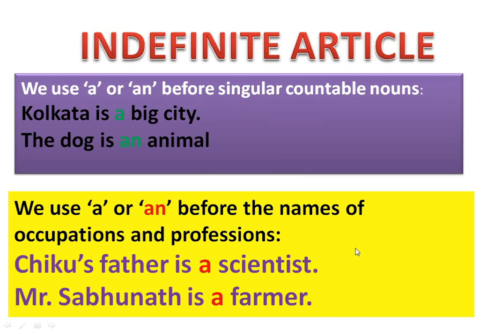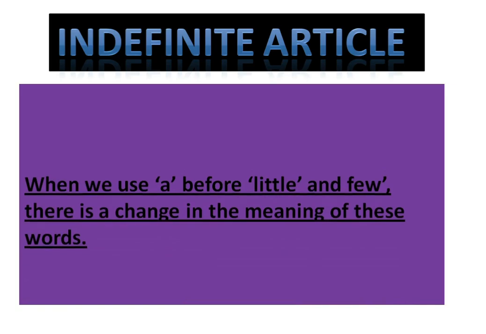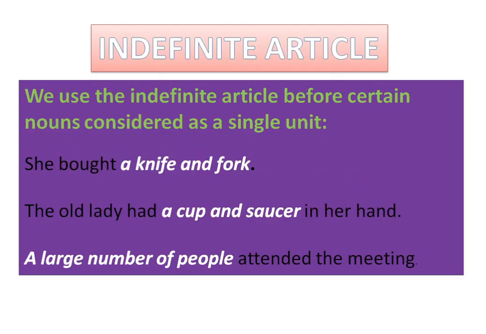Let us know more about the indefinite articles. Use the indefinite article before certain nouns considered as a single unit. She bought a knife and a fork.